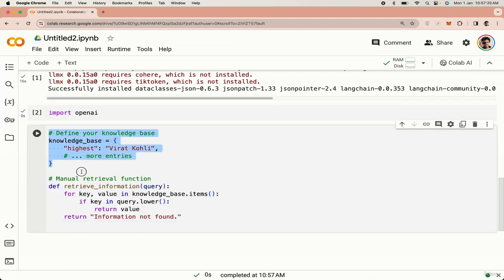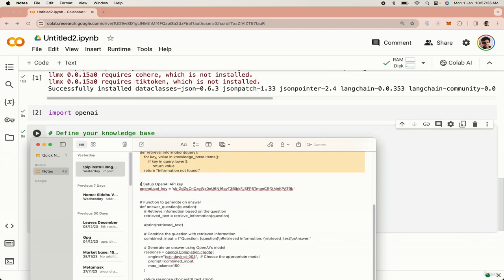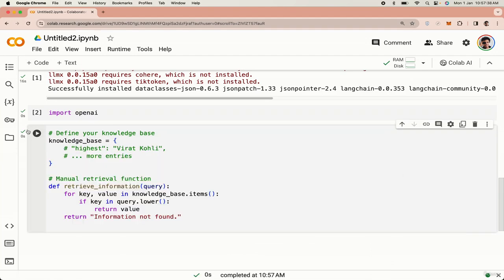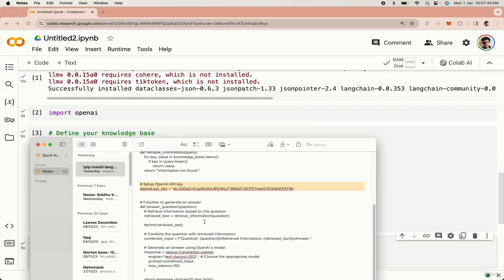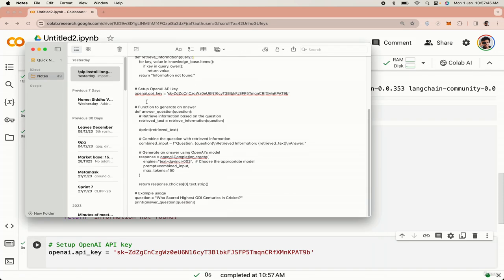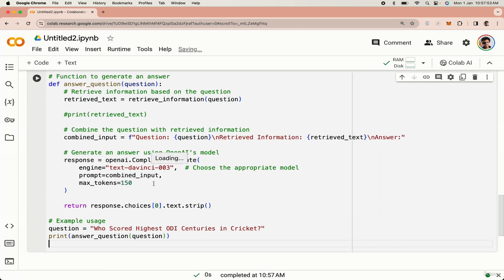This knowledge base is something like our external API. Let me comment this out. Then I'm setting up the API key, and I've already written a function to generate an answer. It internally makes a call to the OpenAI completion and returns an output.